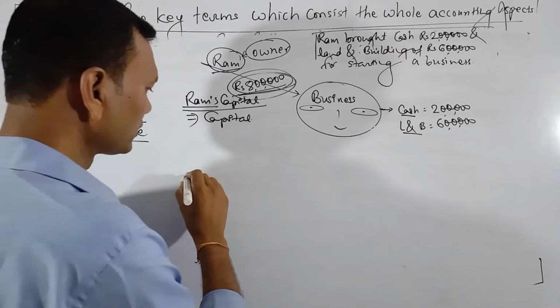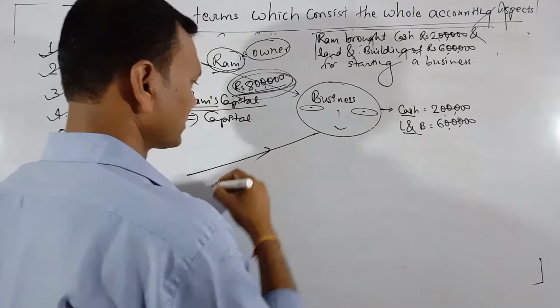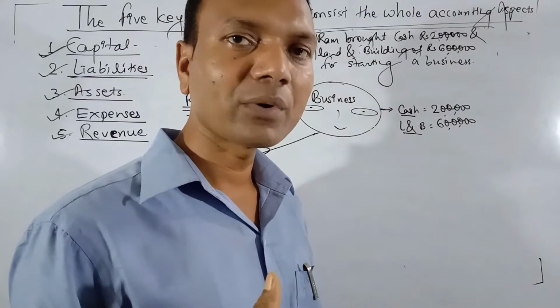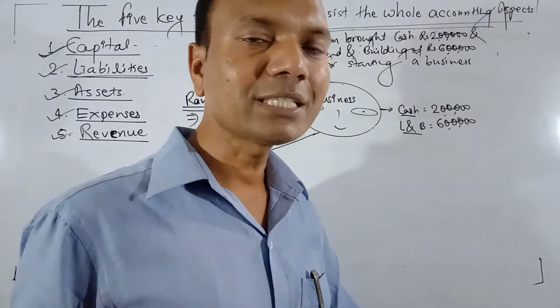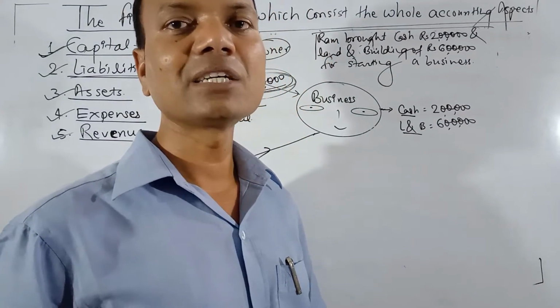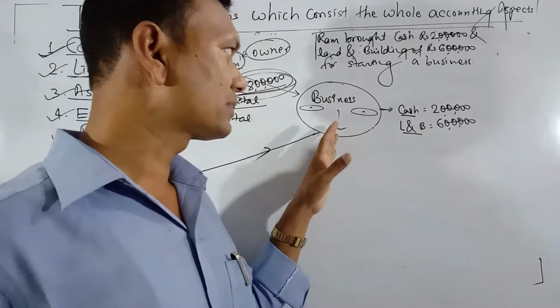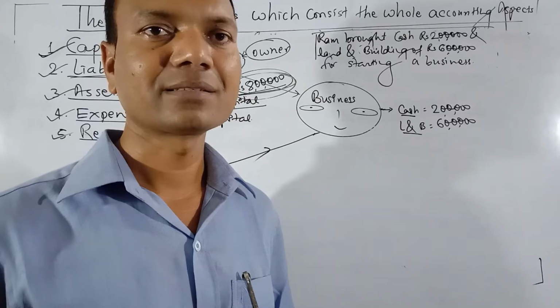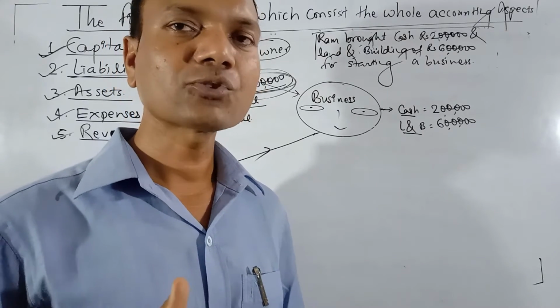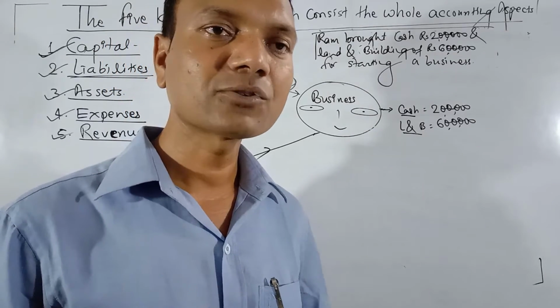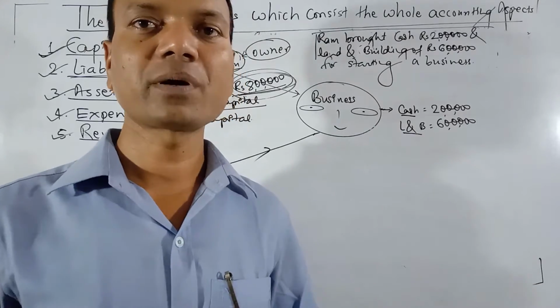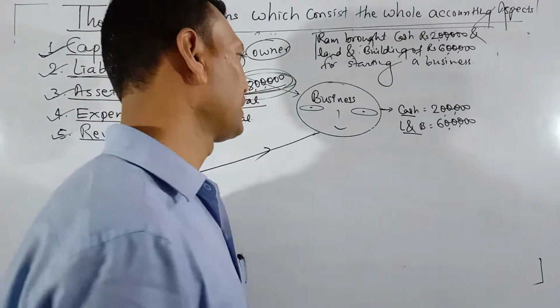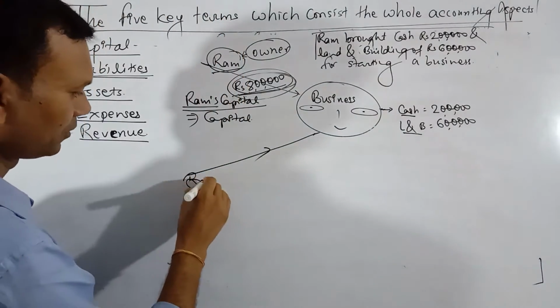Now we have to think about new terms. Liabilities. Suppose a business requires a machine. Then how is it possible to purchase the machine? It needs some more money. So the business house requires some additional fund, additional cash. Okay, then what is the source of cash? What is the other source for the fund? It may be a bank loan.